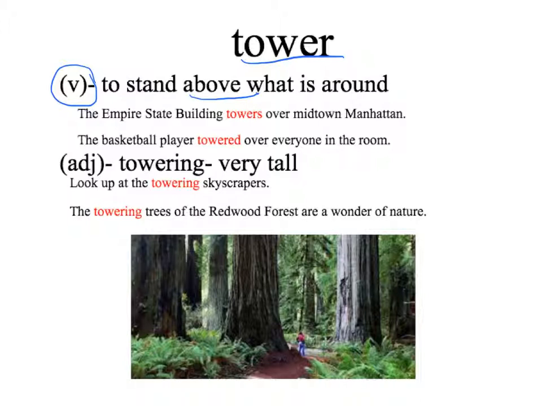The other word is the adjective form towering with an ing at the end, which means very tall, and this is an adjective. It's a describing word. And the example is, look up at the towering skyscrapers. Or, the towering trees of the redwood forest are a wonder of nature. So here, towering means very tall. And as you can see, the towering trees of the redwood forest are incredible. They're a beautiful part of nature.